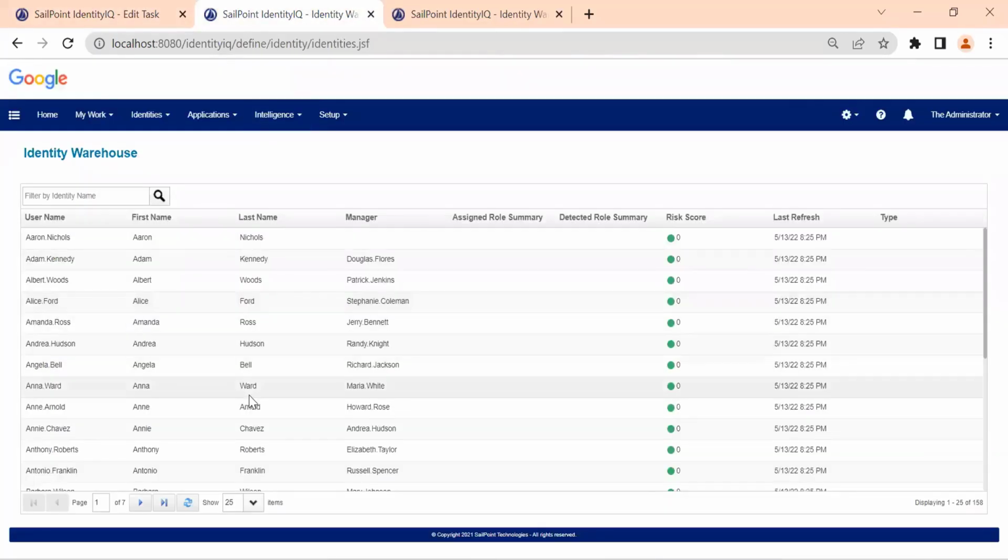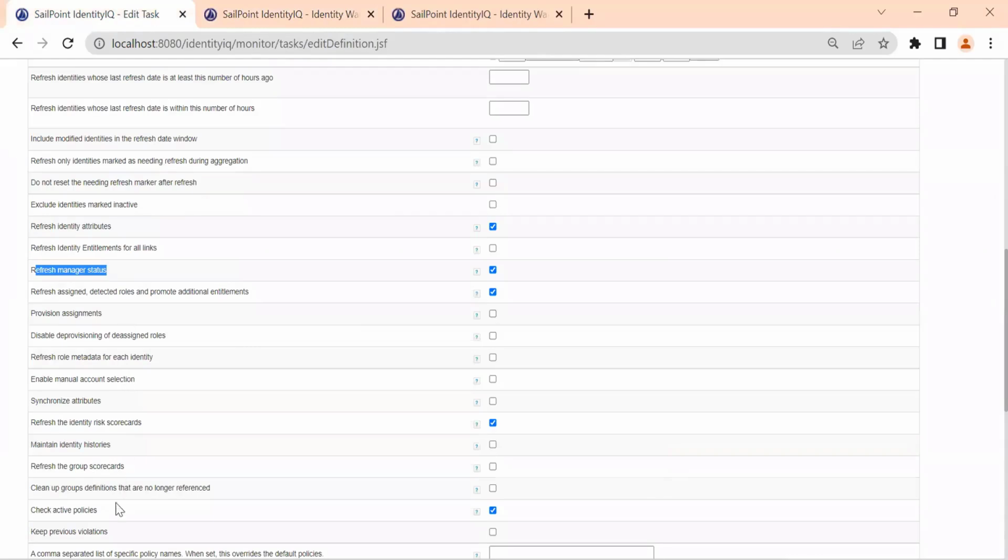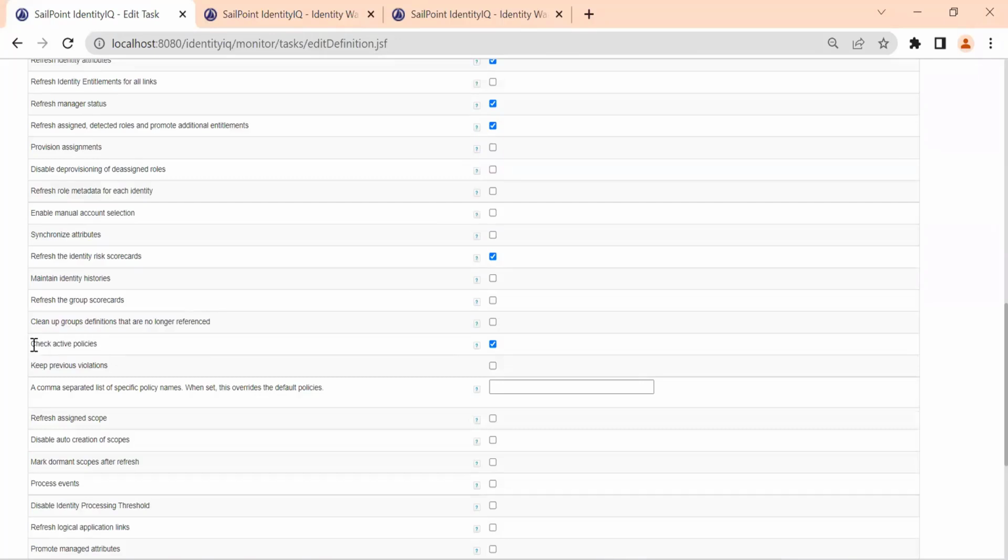Second, you have different users here. As of now we don't have a policy, but we'll create a policy in the coming sessions. Let's say we have defined some policy within the system. The policy is not on the AD system; it is within SailPoint. Now you want to run that policy against all the users. How do we do that? Go back here and you will see this option: check active policy. What it will do, within the SailPoint data, is check whether any user is violating the policies.